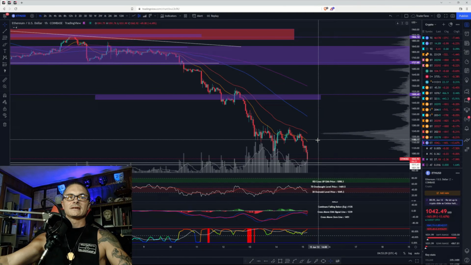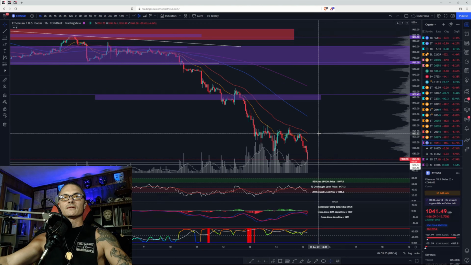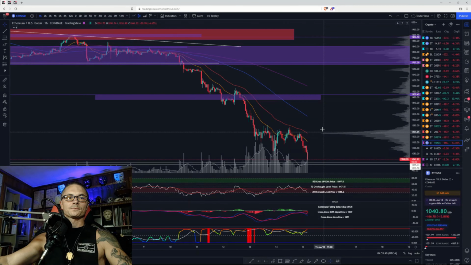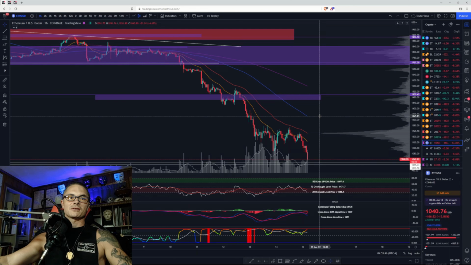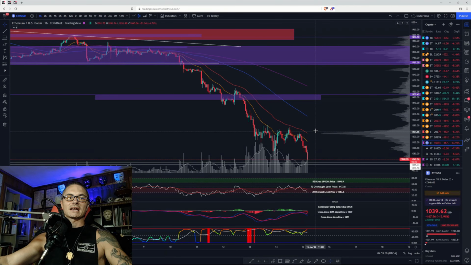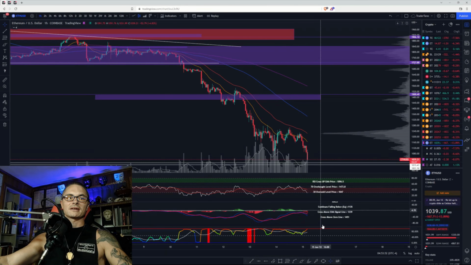Bullish case is that we break the 50 and this VPVR point of control at 1220. Then we could expect a minor rejection from, it all depends on Bitcoin right now. We could get up to 1345, but that's if Bitcoin actually gets a bounce. We have not got a bounce yet. That's basically the bullish case.